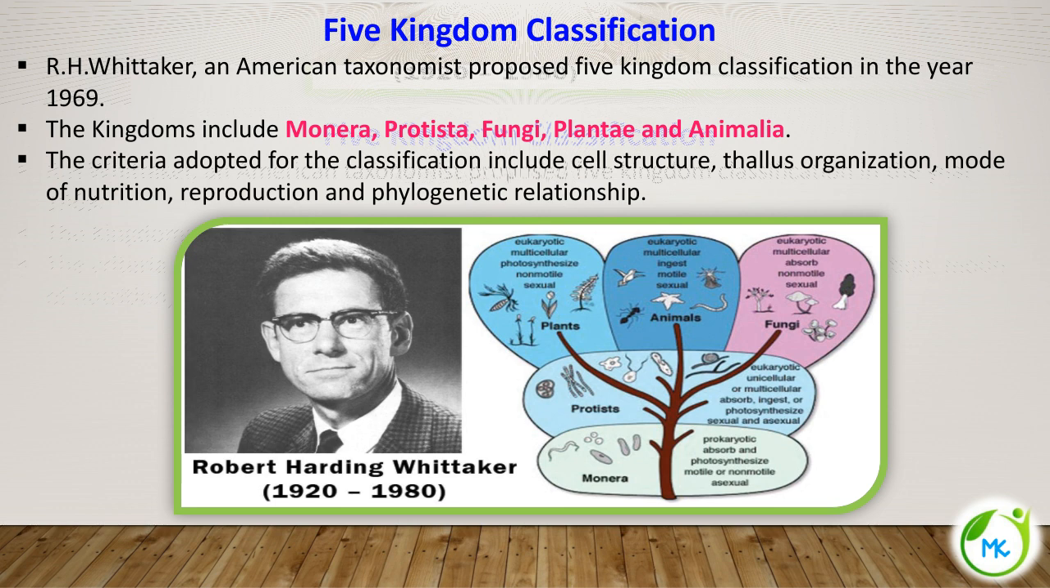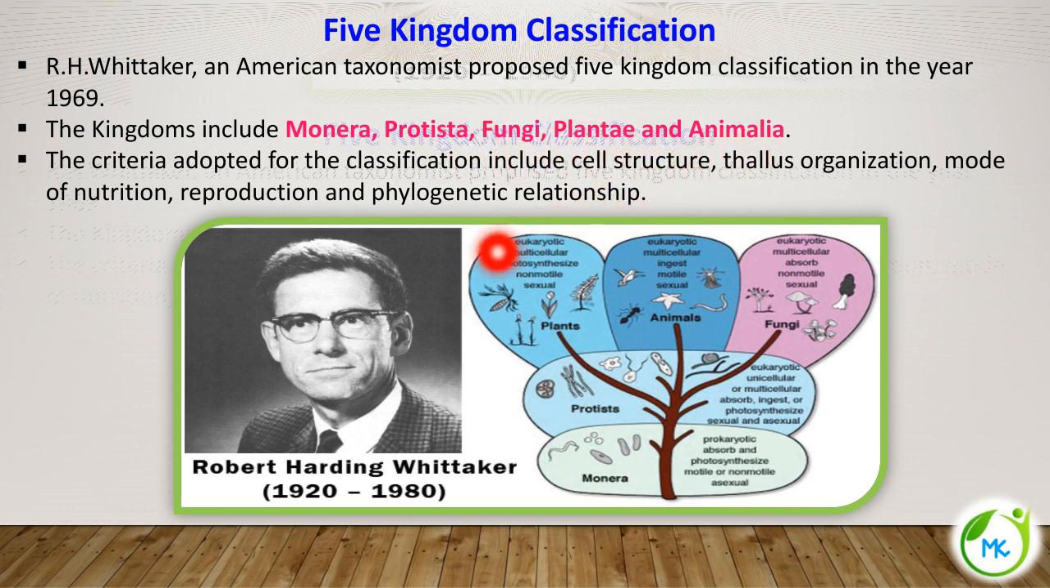As I already told you, R. H. Whittaker, Robert Harding Whittaker, is an American taxonomist. He proposed the five kingdom system of classification in the year 1969. And as I already told you, the five kingdoms are Monera, Protista, Fungi, Plantae, and Animalia.